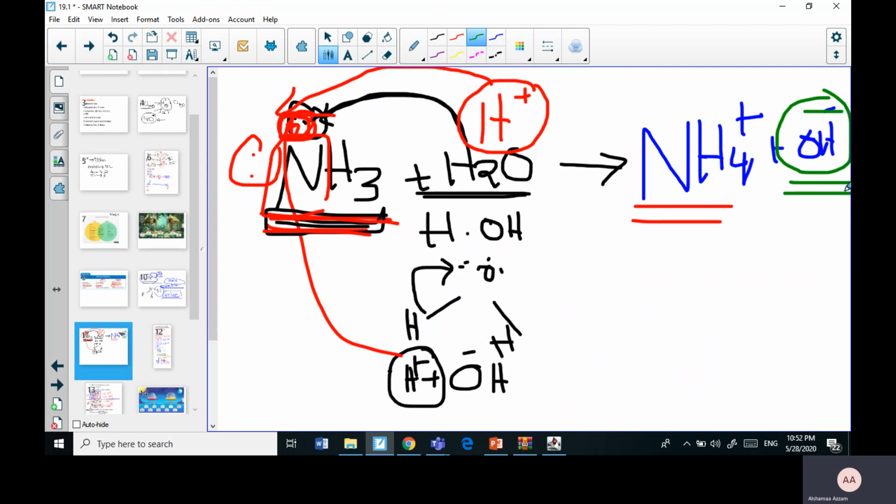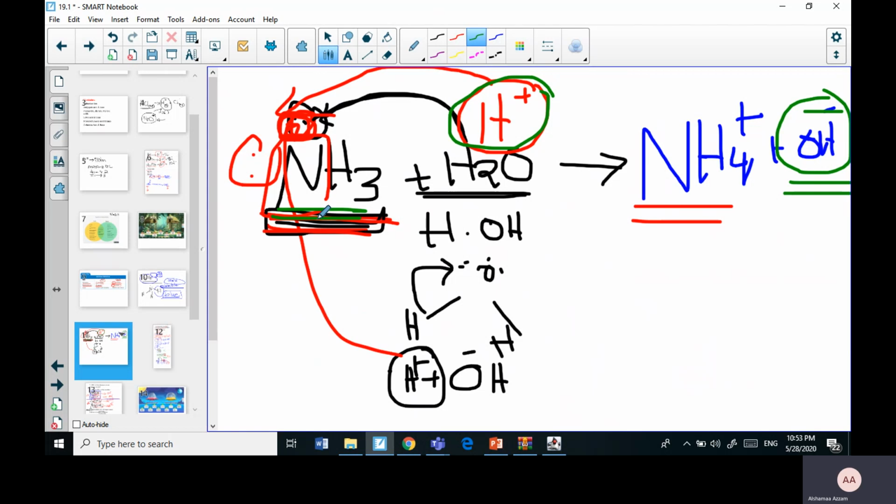So again, according to Bronsted-Lowry, a Bronsted-Lowry base is a substance that is a proton acceptor. And the most famous example they always give is ammonia. Ammonia did not follow Arrhenius. That's why Arrhenius couldn't explain it. That's why we needed a theory to explain why some chemicals might behave as a base, although they do not have a hydroxyl group in the structure. They do not produce a hydroxyl group because they don't have it in their structure.